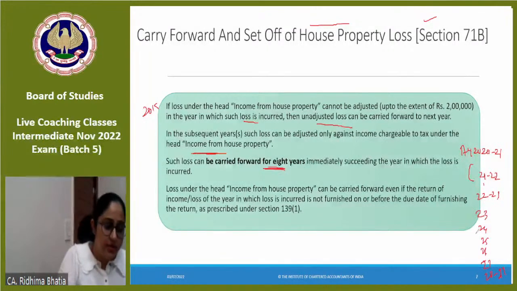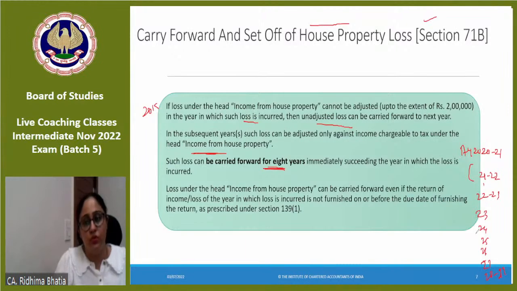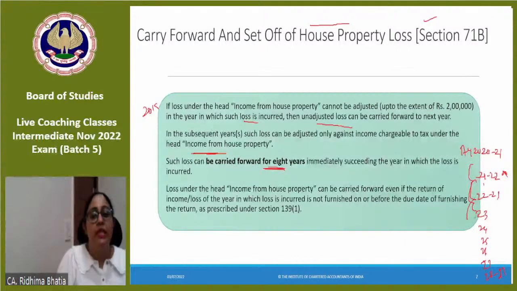If you have seen any return of income, there it comes to which year this loss belongs to. Okay? I will carry forward the loss. If I carried forward 20,000 in 21, 22, and there was still no income to adjust, then I will carry forward that 20,000 loss again in 22, 23. Then I will carry it forward again in 23, 24, 24, 25 and so on. I will keep carry forwarding it up to 8 years.